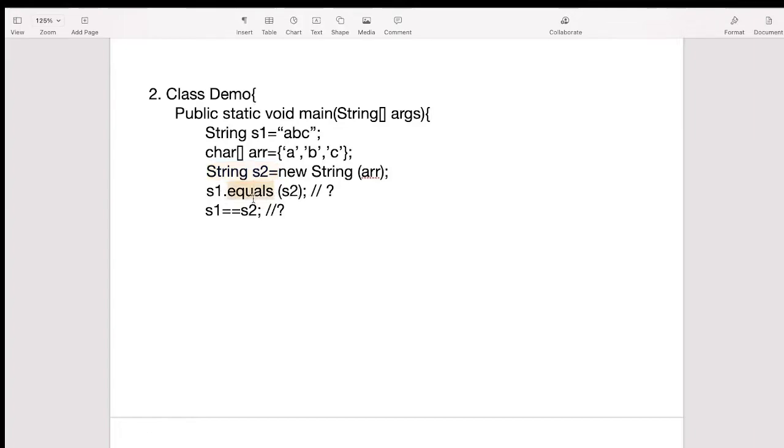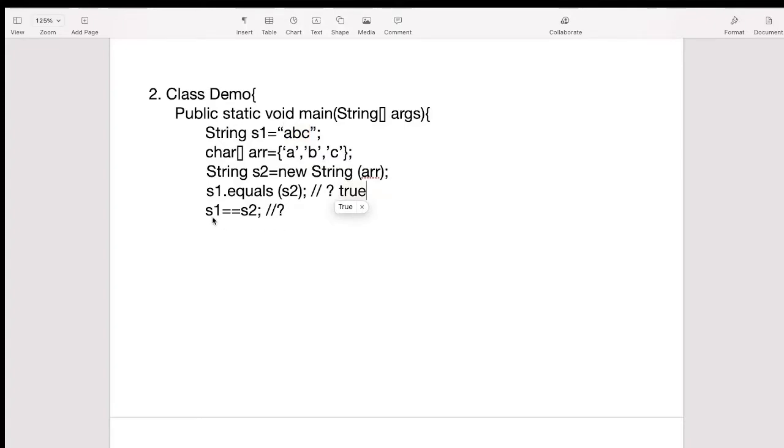The equals method in the string will be used for the content comparison. Content means whatever value is assigned to this string, whether it is the same or not, that we will be checking in the equals method. So here the s1 value is abc and the s2 value is also abc, so that's why here we will get the output as true.